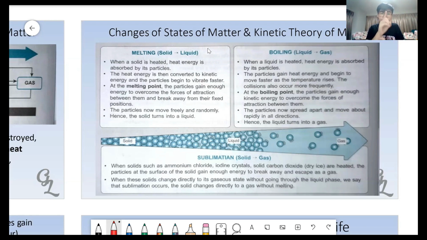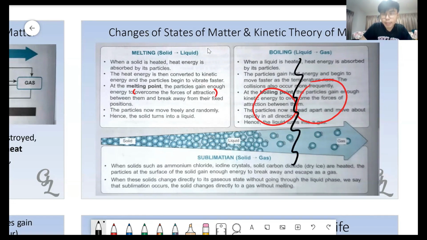But what happens at 0 degrees? Can you see here? Overcome the forces of attraction. When there are particles that stick together, the only way for us to break these particles is by using heat energy. So imagine now that you are around here.